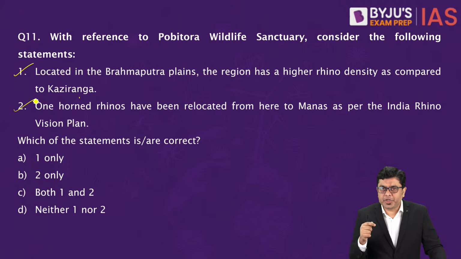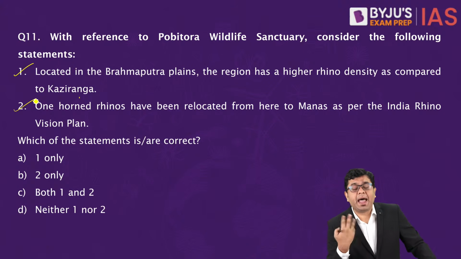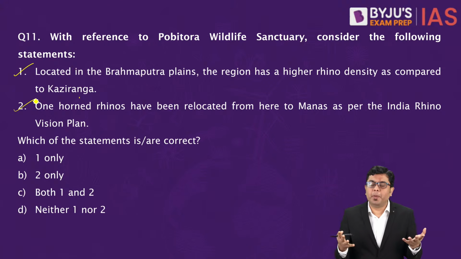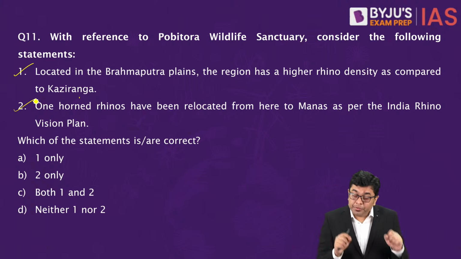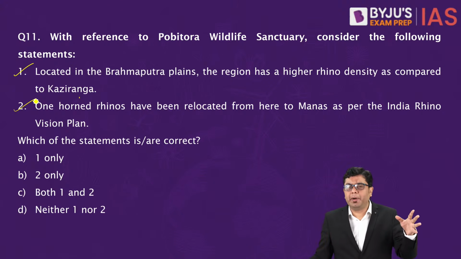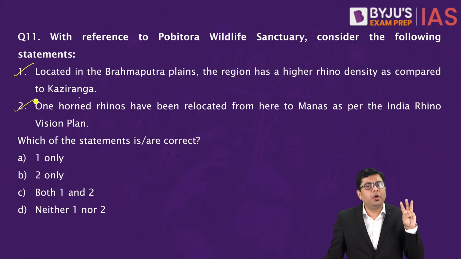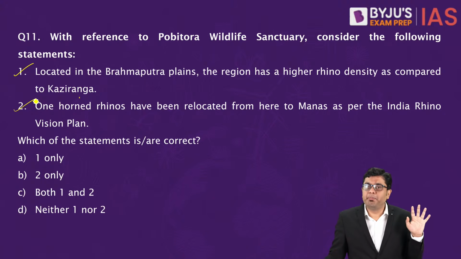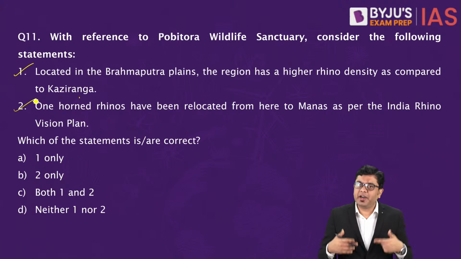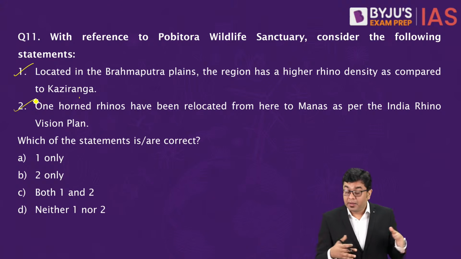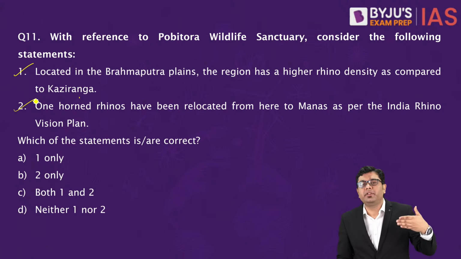And India Rhino Vision, if you talk about it, was a plan which was launched way back in 2005 to be achieved by 2020. This was to increase the rhino population across 7 protected areas in the region of Assam. Generally when we think about rhino population, we think about only 3 protected areas: Kaziranga, Manas, as well as Pabitra, but that is not the case. 7 different protected areas across Assam have a viable rhino population, and Rhino Vision set a plan to increase the population.